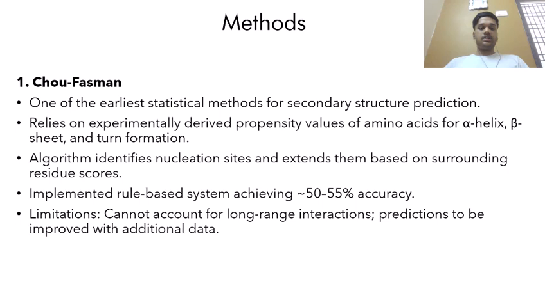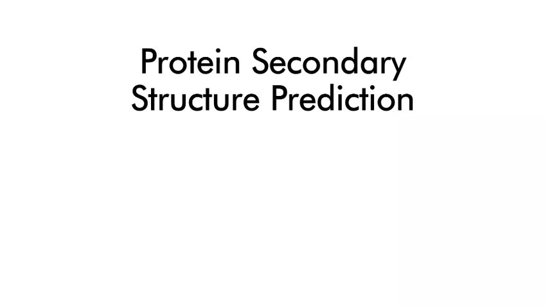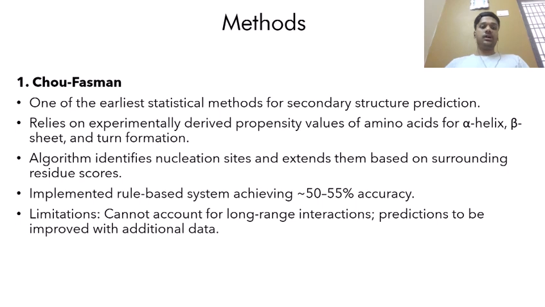The methods which I have mainly used are, at first, Chow-Fasman, which is one of the earliest statistical models. It uses known propensities of amino acids to form helices or sheets, and identifies where these structures might begin. From there, it extends the prediction based on scores of neighboring residues. It's a solid starting point, but it doesn't account for long-range interactions. So the accuracy is pretty much convincing, which is around 50%.